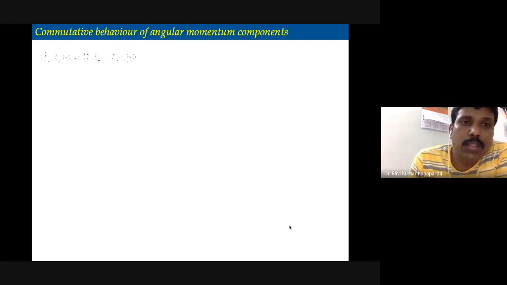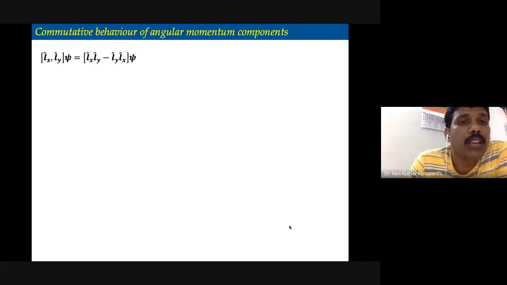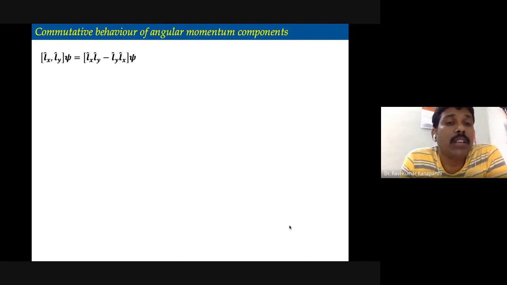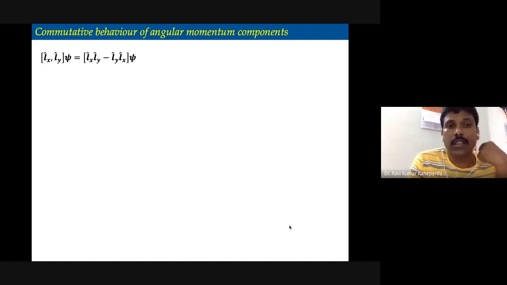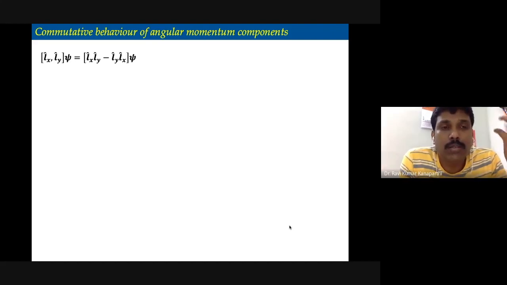Let us start with Lx and Ly. These are two angular momentum components. The question we are asking is: do they commute? What is the commutation property? Lx Ly minus Ly Lx multiplied by psi, where psi is an arbitrary function. You allow the two operators to operate one by one. Please remember that if AB f of x is equal to BA f of x, then we say that the operators commute.